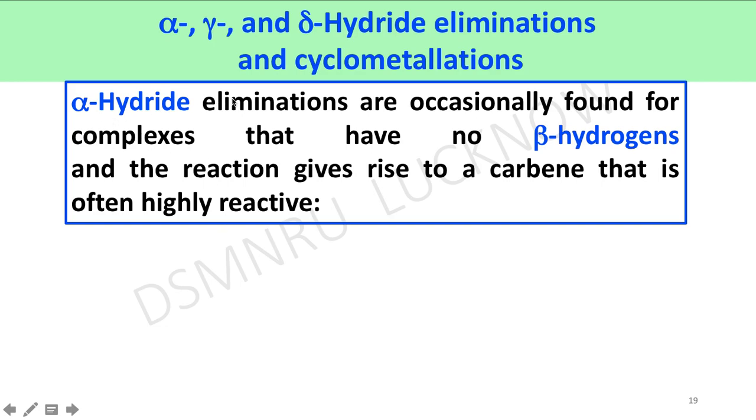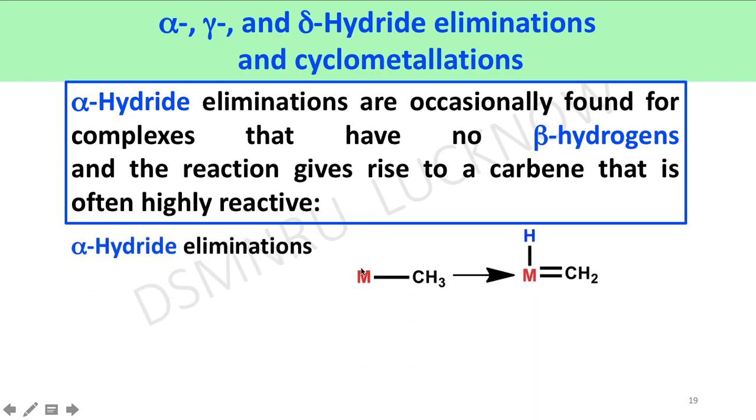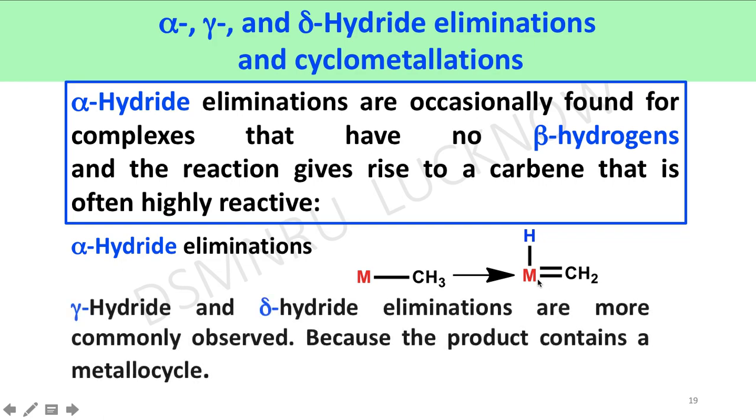Alpha hydride elimination takes place if there is no beta hydrogen, and the reaction gives rise to a carbene that is often highly reactive. An example is here, that is a metal methane complex. Here, if a proton is extracted, it gives a metal carbene complex, while gamma and delta hydride elimination are very common because they afford cyclometalated complexes. Examples are given here.